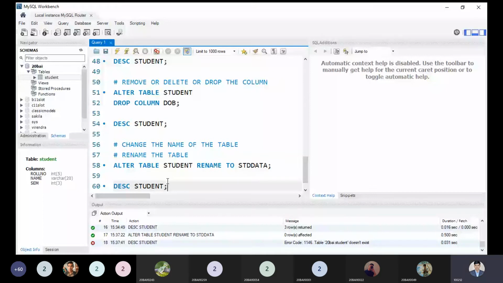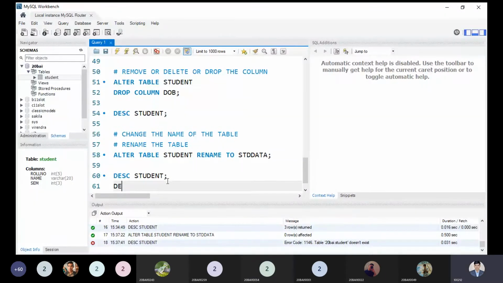Okay, now clear? Why are we not able to see the description of the student? Because it was deleted. It was not deleted, it was renamed. Okay, so now it was renamed. Now clear?